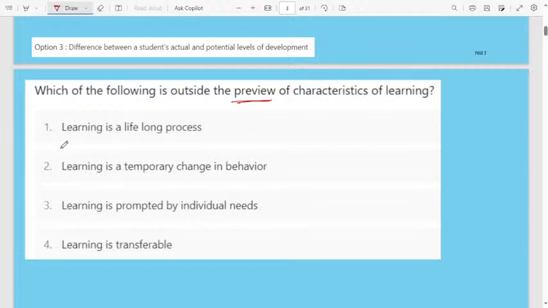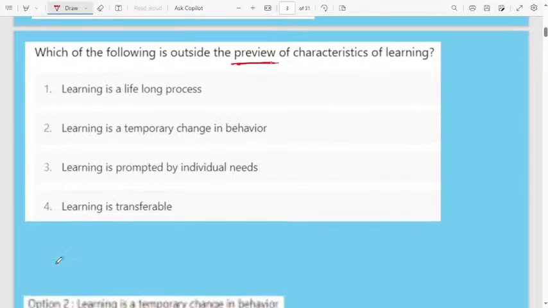First one, learning is a lifelong process. They are asking the purview, that's why I underline the word. Which one is suitable out of these four? Second option, learning is a temporary change in behavior. Third one, learning is prompted by individual needs. Fourth one, learning is transferable. Here they are asking the purview of characteristics of learning. What is outside the purview? Learning is a temporary change in behavior.